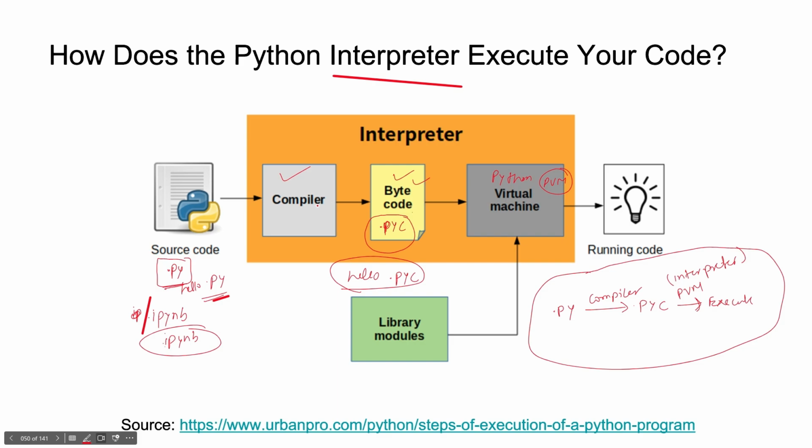So this compilation step reduces the code into a simple or optimized form which will be understandable by a virtual machine. Just like Java, where we also have bytecode. There we use JVM and here we use the PVM, the Python virtual machine.